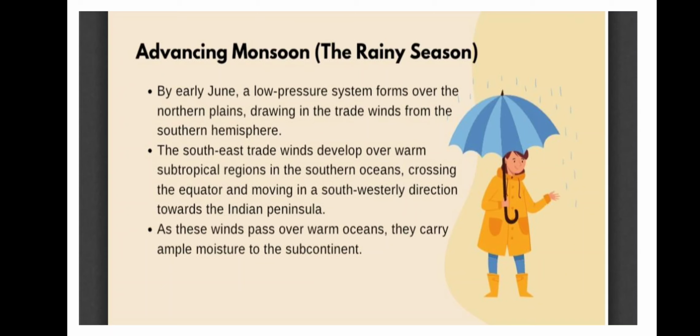Now we talked about the hot weather season. In June, the monsoon will enter on 1st June from Kerala. By early June, a low pressure system forms over the northern plain, drawing in the trade winds from the southern hemisphere.